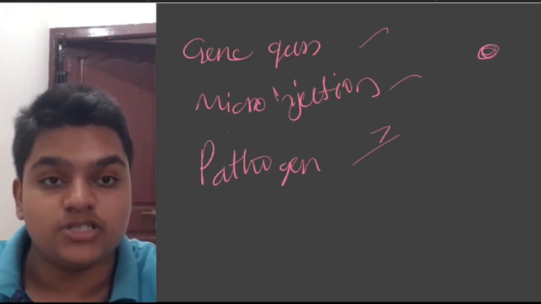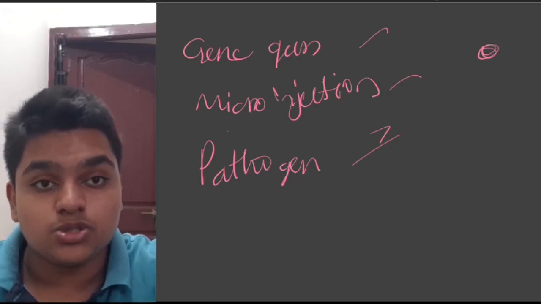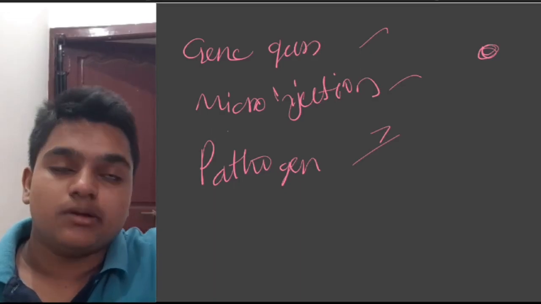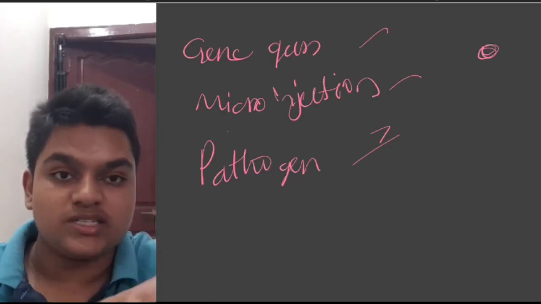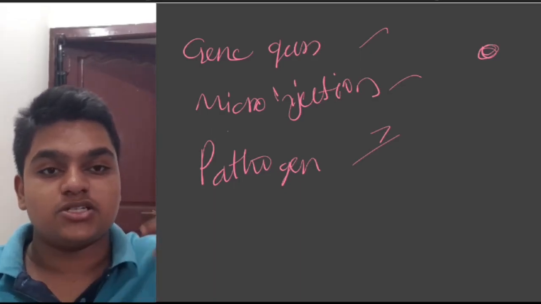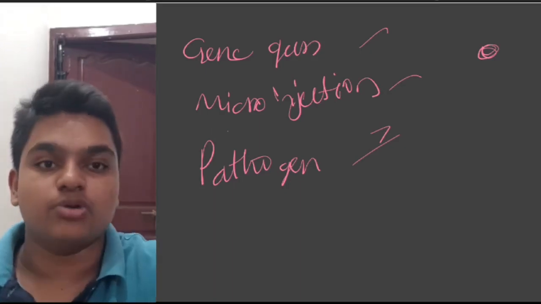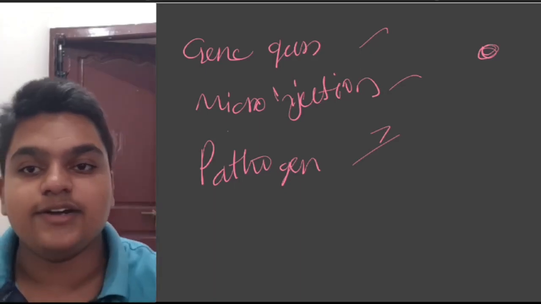Next one is microinjection. Microinjection is used when there is no cell wall, only a cell membrane, and it is an injection given directly into the nucleus. DNA is injected directly into the nucleus.